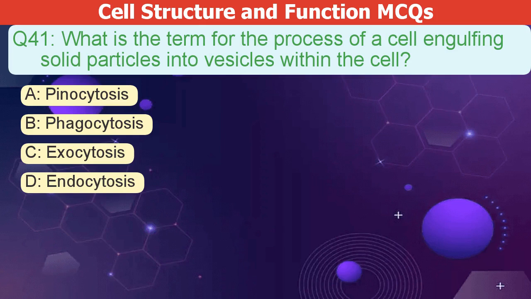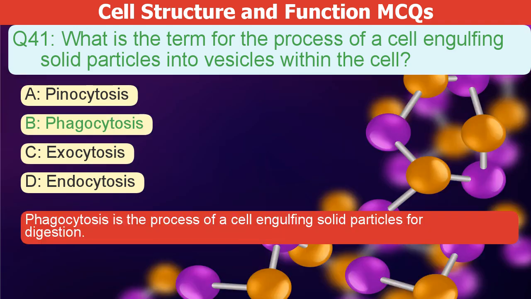What is the term for the process of a cell engulfing solid particles into vesicles within the cell? A. Pinocytosis. B. Phagocytosis. C. Exocytosis. D. Endocytosis. The correct answer is B. Phagocytosis is the process of a cell engulfing solid particles for digestion.